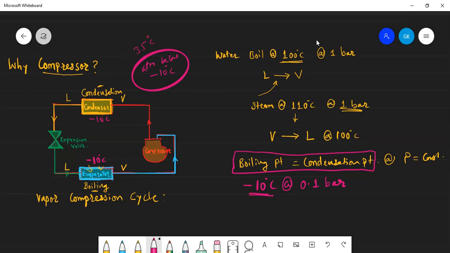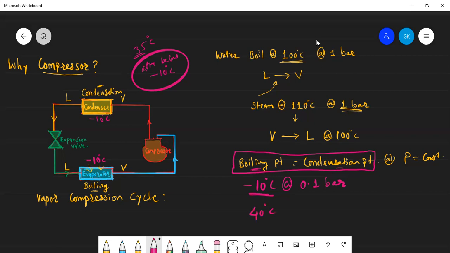Therefore, we want to increase the boiling point, and only then will the condensation point increase, because boiling point is equal to condensation point. If atmospheric temperature is 35, we must have a boiling point greater than 35. Now suppose we want a 40 degrees Celsius boiling point.